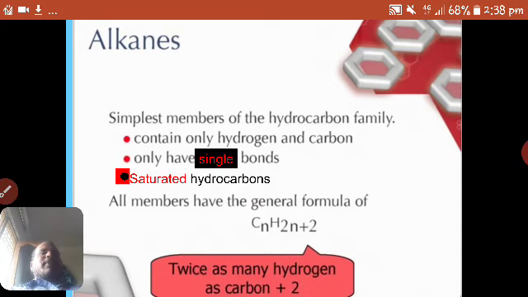So once again, alkanes are the simplest members of the hydrocarbon family. They contain only hydrogen and carbon, as we discussed in methane, which is the basic, starting molecule of alkanes, and they have only single bonds. These are called saturated hydrocarbons because they have only single bonds in them, and all members have the general formula CnH2n+2.